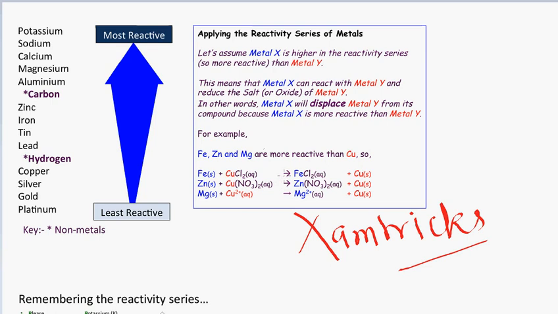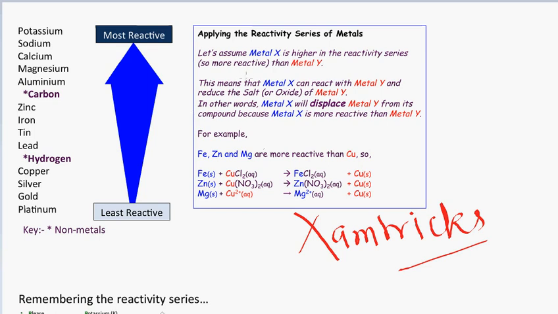It is a deep chemistry question, but it is not like that. This is a below 10th standard concept. So you are supposed to know this if you are going to take any exam that contains science. And the easy way to know this is to remember this reactivity series. Whenever there is a reaction, you are supposed to find out the product of the reaction containing any of these metals. You will have an idea of what will happen, which metal will replace, or which metal won't be able to replace the salt of the other metal.